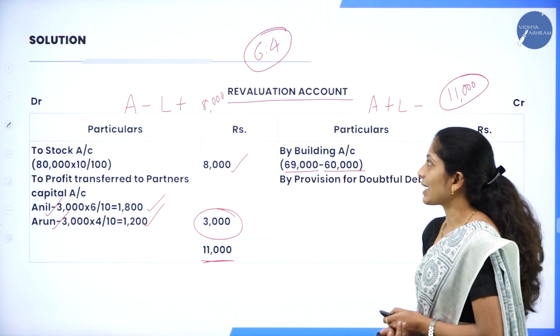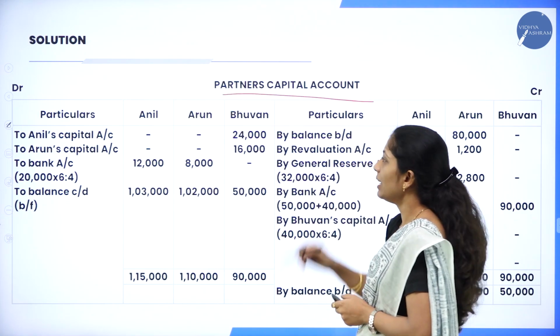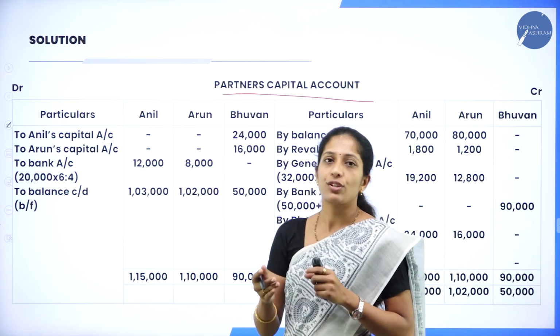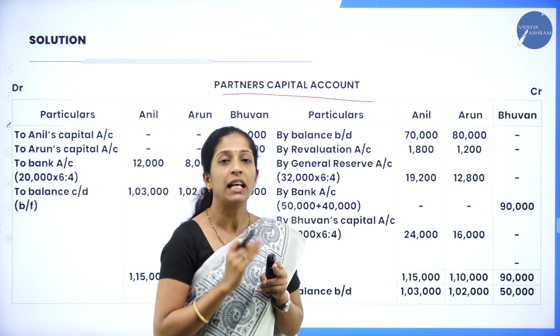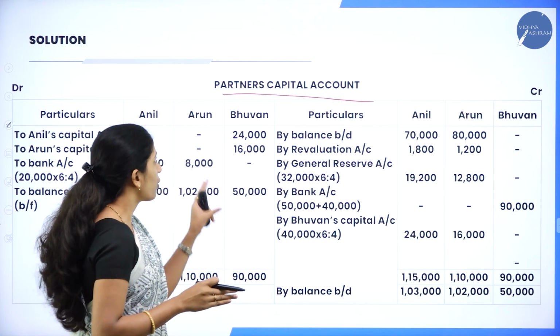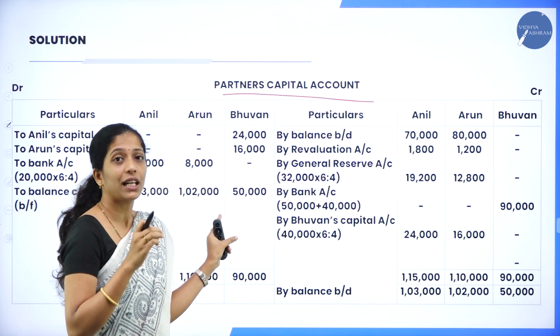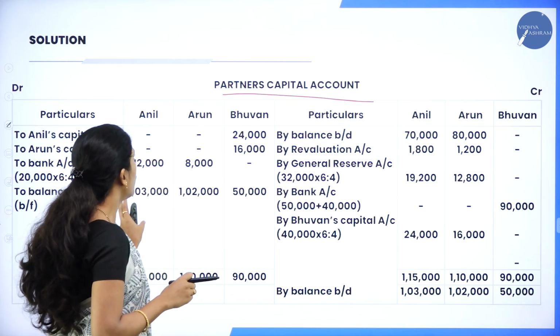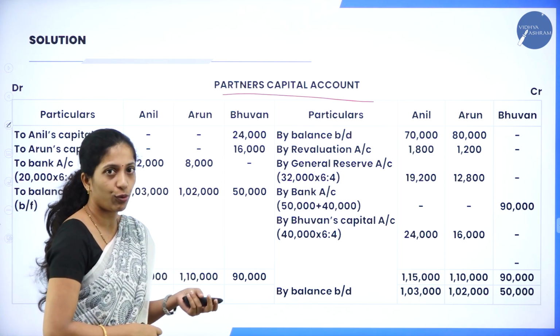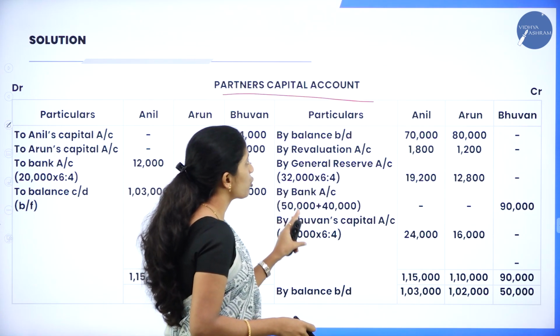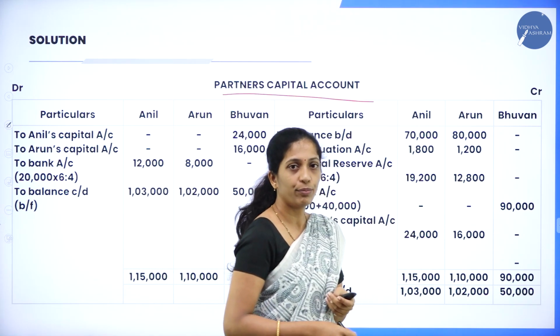Now moving on to the next account, that is the partners capital account. Here, as you know the format of the partners capital account, you will have a debit as well as a credit side. Under the debit side, particulars, you have to draw a column for each partner, including the new partner also. So who are the partners? Old partners Anil and Arun, and the new partner is Bhuvan. In the same way, on the credit side also, particulars Anil, Arun and Bhuvan.